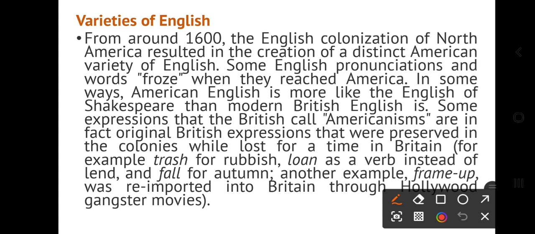For example, trash for rubbish. So some of the words were lost in Britain for some time, but they were preserved. Trash is now used instead of rubbish.